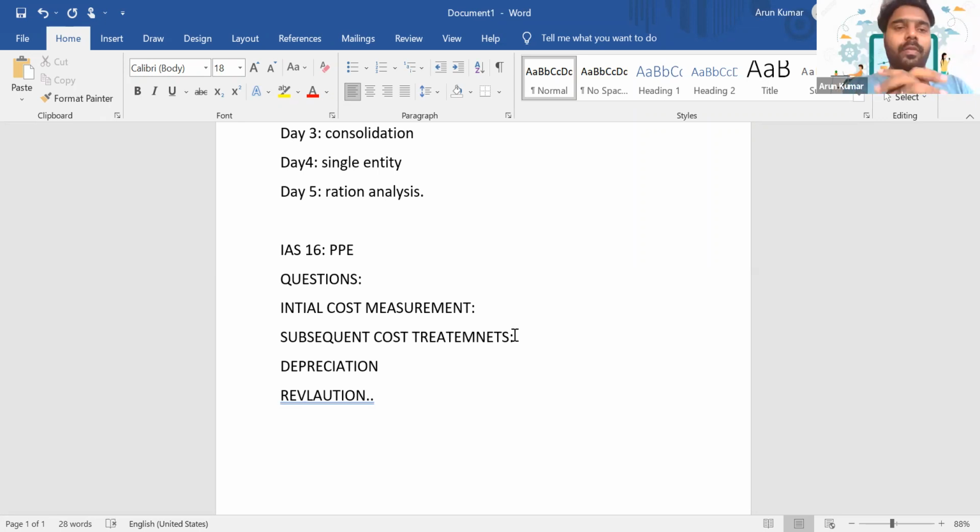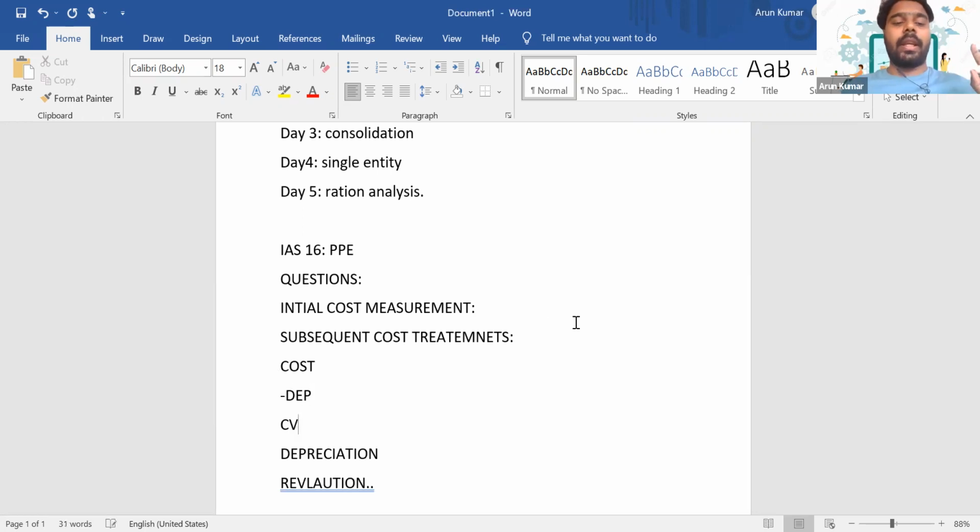Once we measure the initial cost of a PPE, we have two different models to account for PPE. What are the two different models? We can either follow the cost model or the revaluation model. How will you treat it in the cost model? In the cost model, the cost of an asset minus depreciation gives you the carrying amount.